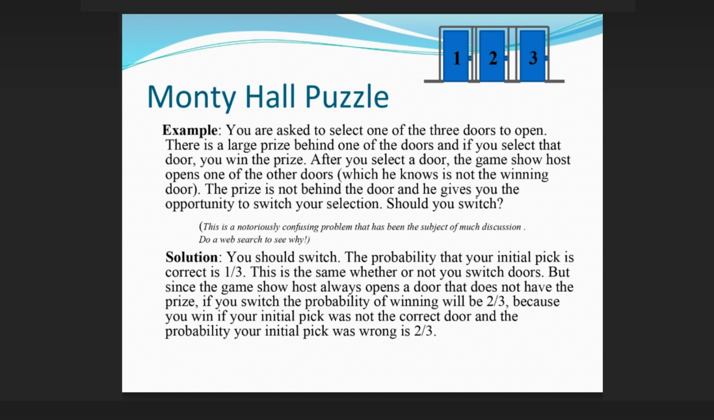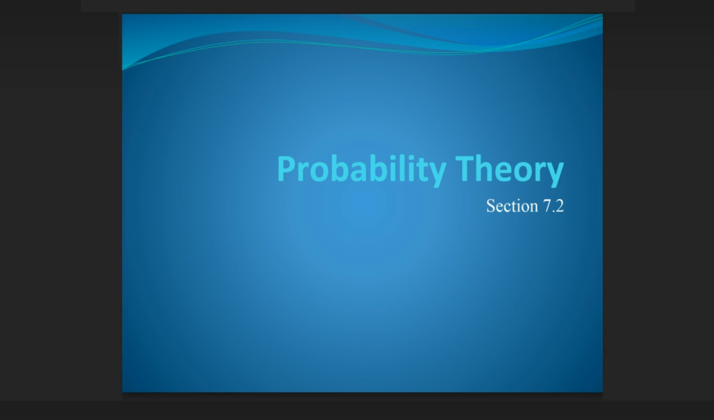The probability that your initial pick is correct is 1/3. This is the same whether or not you switch doors. But since the game show host always opens a door that does not have the prize, if you switch, the probability of winning will be 2/3. Because you win if your initial pick was not the correct door, and the probability your initial pick was wrong is 2/3. This is a notoriously confusing problem that has been the subject of much discussion. Do a web search to see why.